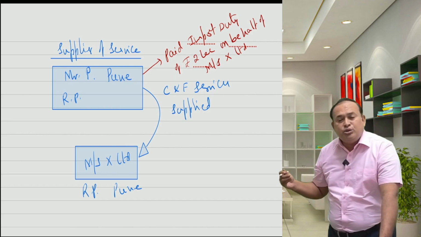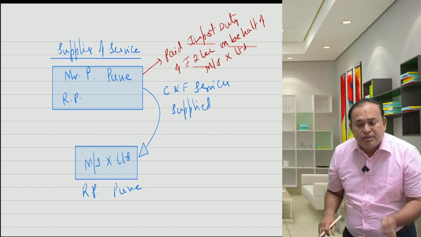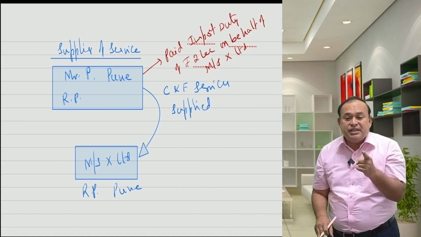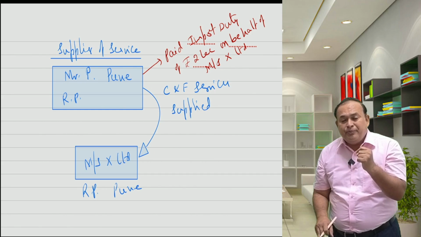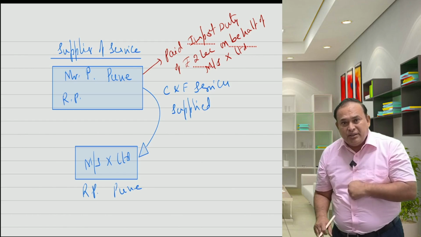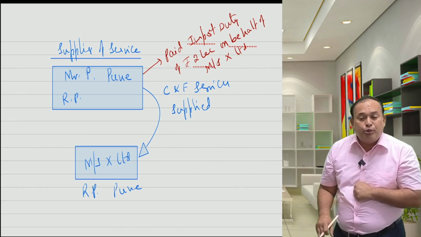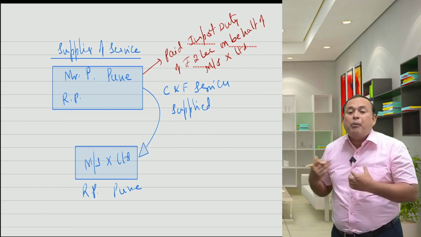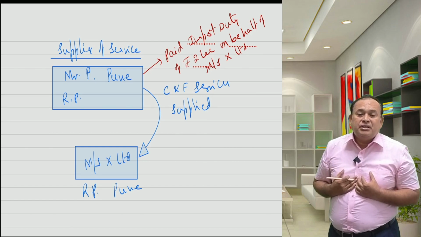Actually, when he went to clear the goods from customs, the Department of Customs said, hey Mr. C&F agent, the import is of X Limited. They are liable to pay 2 lakh rupees import duty. Who will pay? Mr. P of Pune said, I will pay, sir, because he is my client only. He appointed me as a C&F agent.